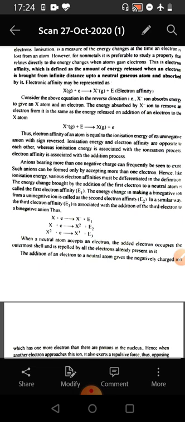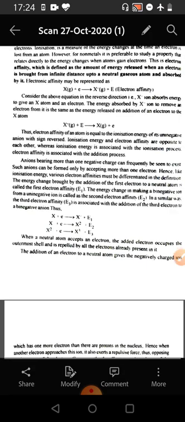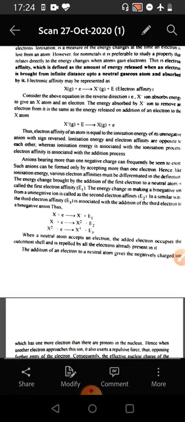with sign reversed. Ionization energy and electron affinity are opposite to each other, whereas ionization energy is associated with the ionization process, that is losing of an electron, electron affinity is associated with the addition process, that is gaining of an electron. Anions bearing more than one negative charge can frequently be seen to exist. Such anions can be formed only by accepting more than one electron. Hence, like ionization energy, various electron affinities must be differentiated in their definition.